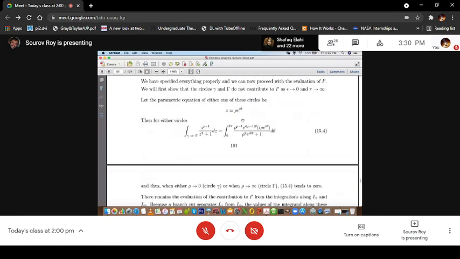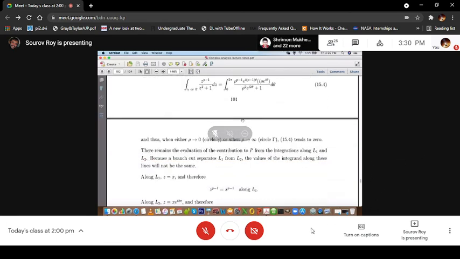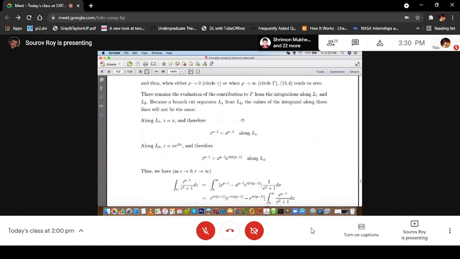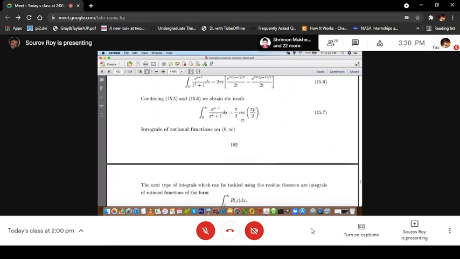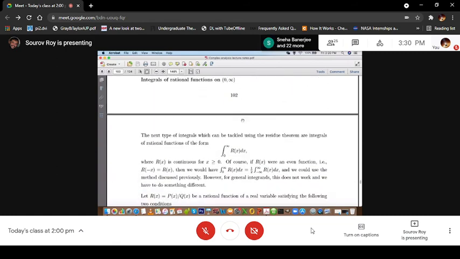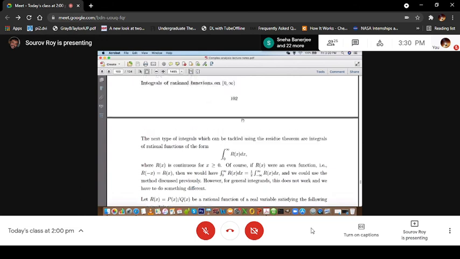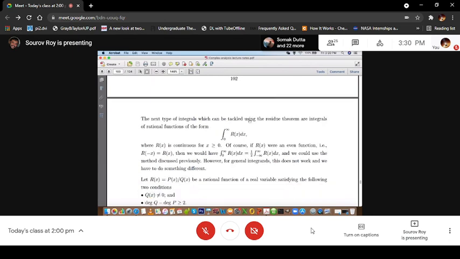I will stop here, but let me tell you two more things which I will not describe. In integrals of rational functions you can do the limit 0 to infinity.